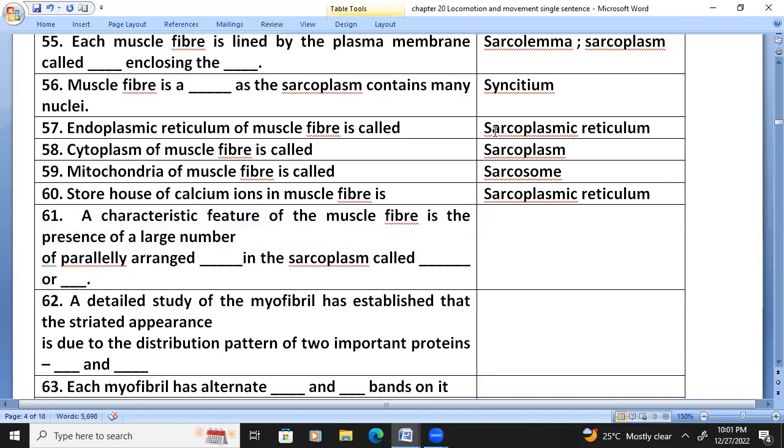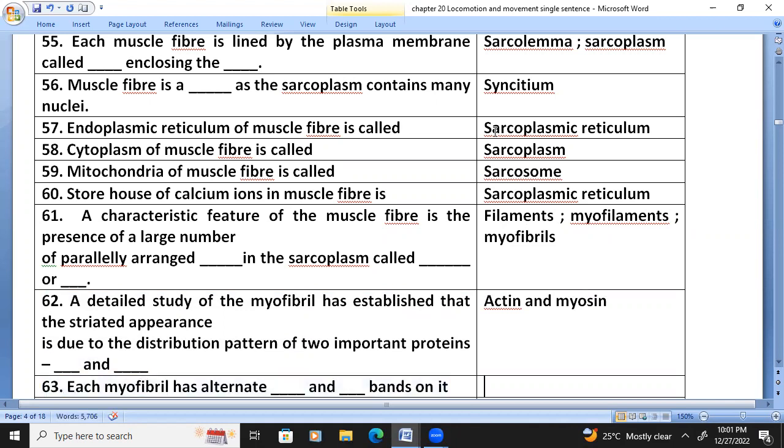A characteristic feature of the muscle fiber is the presence of a large number of parallelly arranged filaments in the sarcoplasm, called myofilaments or myofibrils. A detailed study of the myofibril has established that the striated appearance is due to the distribution pattern of two important proteins. They are actin and myosin.